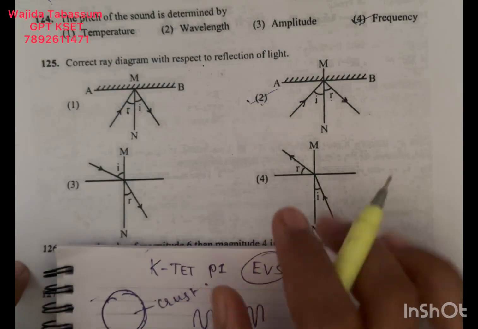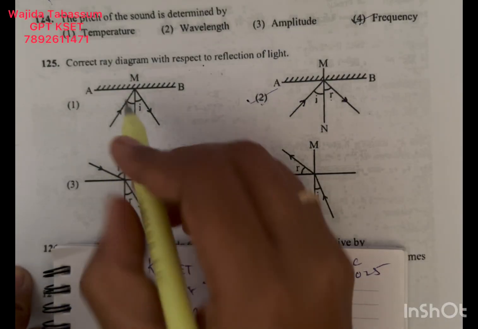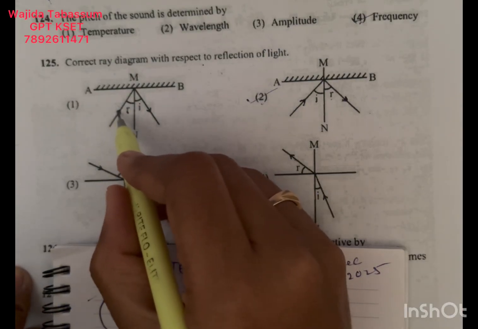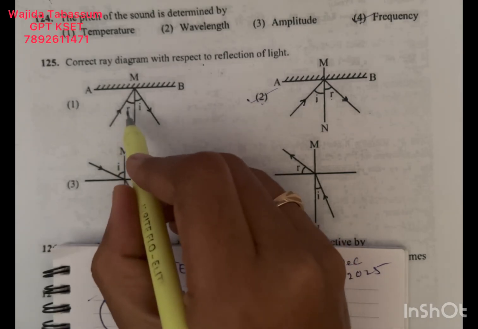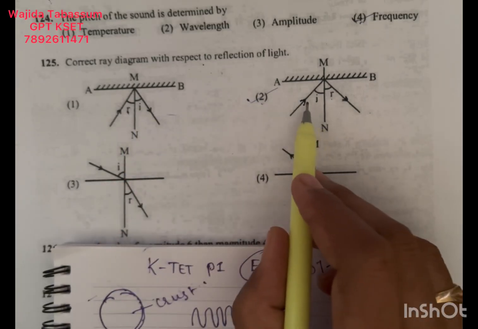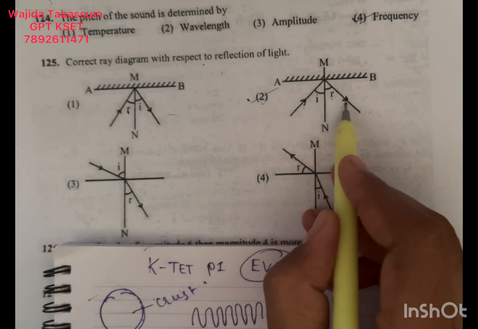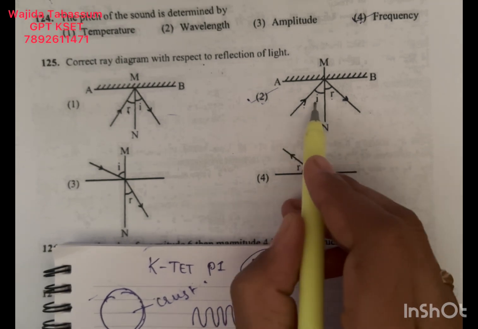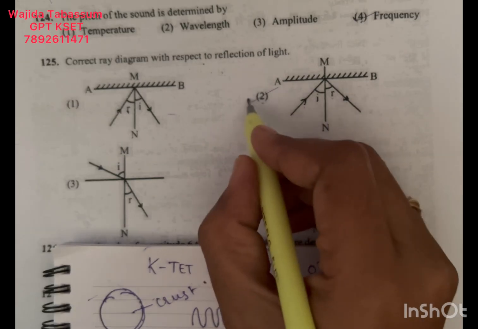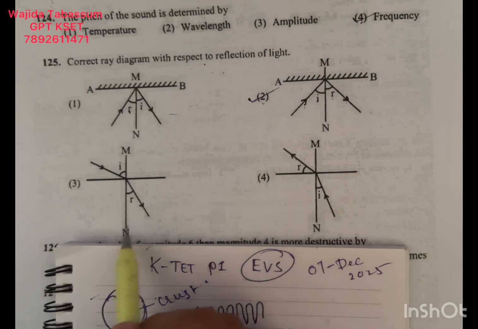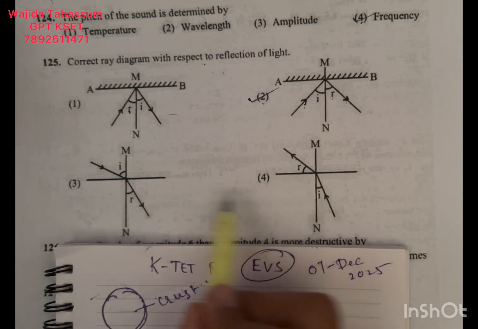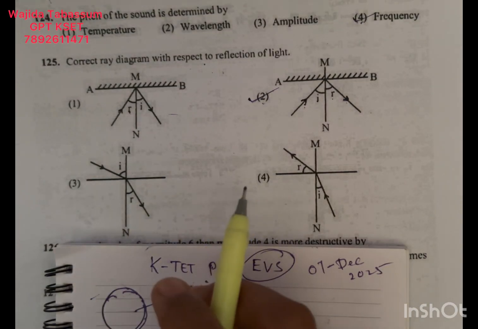Let's see which one is correct. By this arrow we can consider this is the incident ray and this is the reflected ray. Then it should be the angle of incidence here, but they gave what here? Angle of reflection. So this is wrong. This is the incident ray, this is the reflected ray, angle of incidence, angle of reflection. So our answer is second. This is not reflection, they both are what? Refraction. Here bending of light is taking place, so it is refraction.